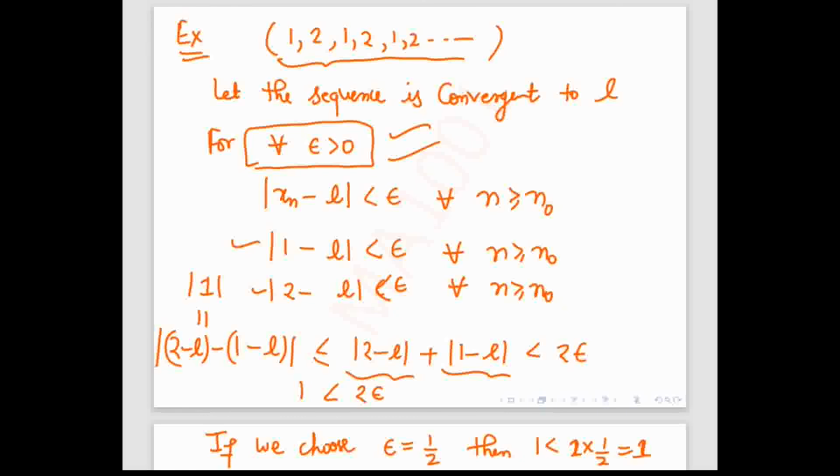For convergence, you have to go with the actual definition. For divergence, this is not the only technique. Besides the definition, we will learn one more technique or more than one technique. With the help of that, you can easily tell that this sequence is divergent.